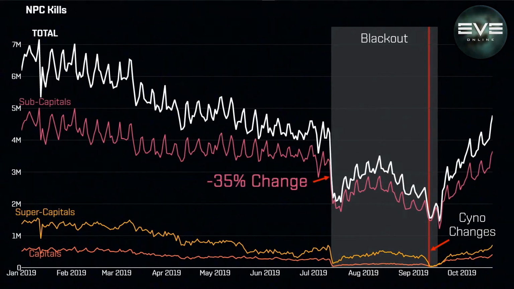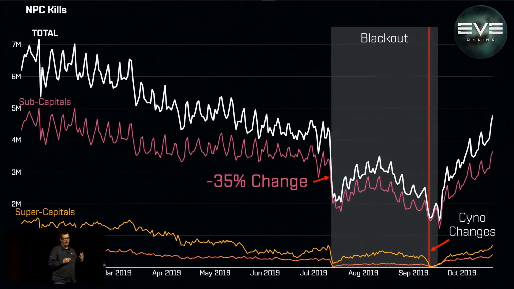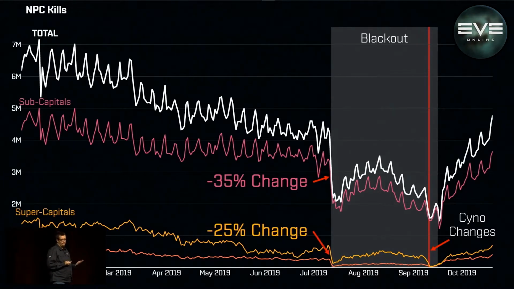But what you can also see is the average change pre-Blackout and during Blackout for subcapitals is around 35%. So subcapital NPC kills decreased by 35%. Meanwhile, supercapital kills only decreased by 25%. Supercap pilots were just less affected by Blackout. This is actually a bigger effect than this graph shows, because it is also showing NPC kills across all of New Eden, not just sovereignty nullsec kills. So presumably Blackout wouldn't have affected your mission running in HiSec. Well, at least I hope not.